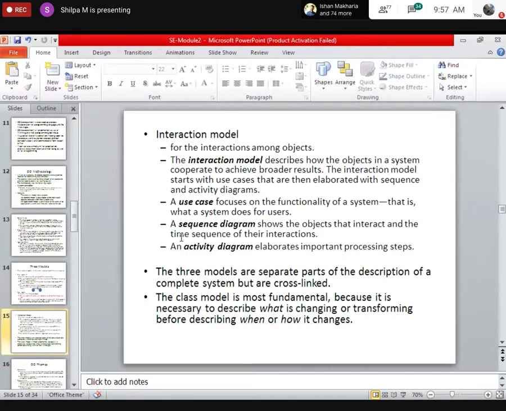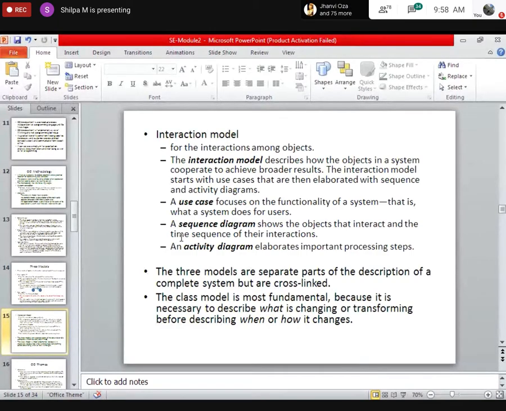An example is the use case diagram. In the use case diagram, do you remember there was one person called a stickman? And what are the functionalities that are possible by him? It is represented through an arrow. That is nothing but the use case diagram.